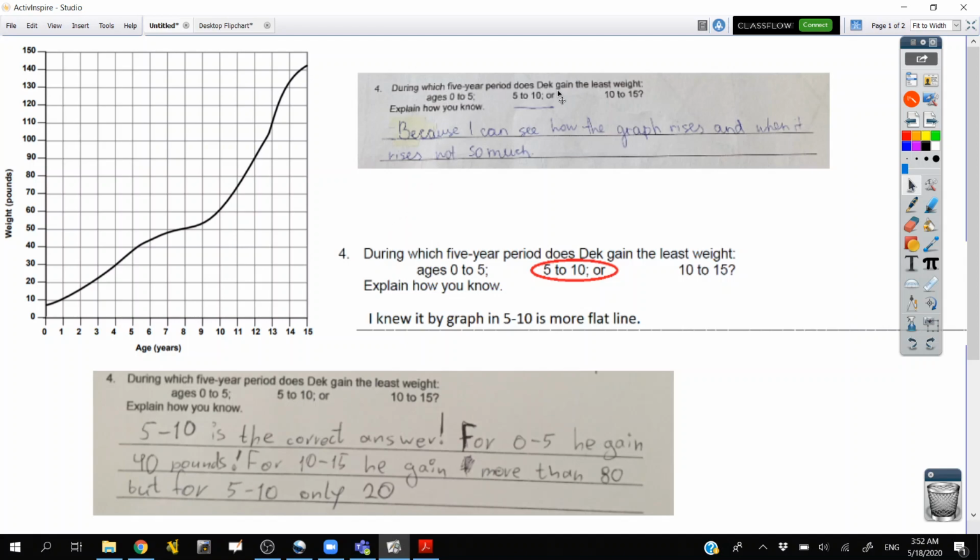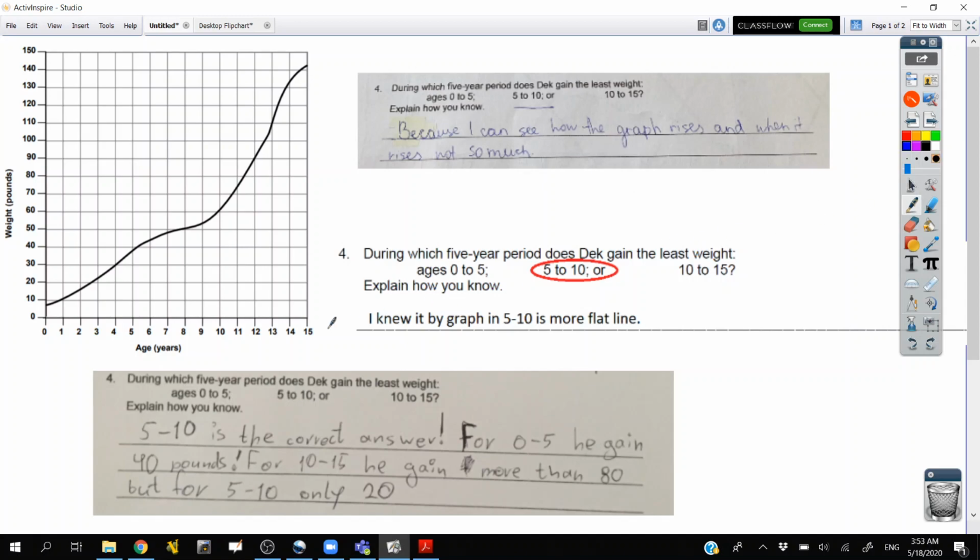During which 5-year period does Deb gain the least weight? Well, he's gaining weight everywhere here. When is he gaining the least? So the smallest amount of weight. This student said between 5 and 10 years, because they can see how the graph rises, and when it rises, not so much. So I see that.